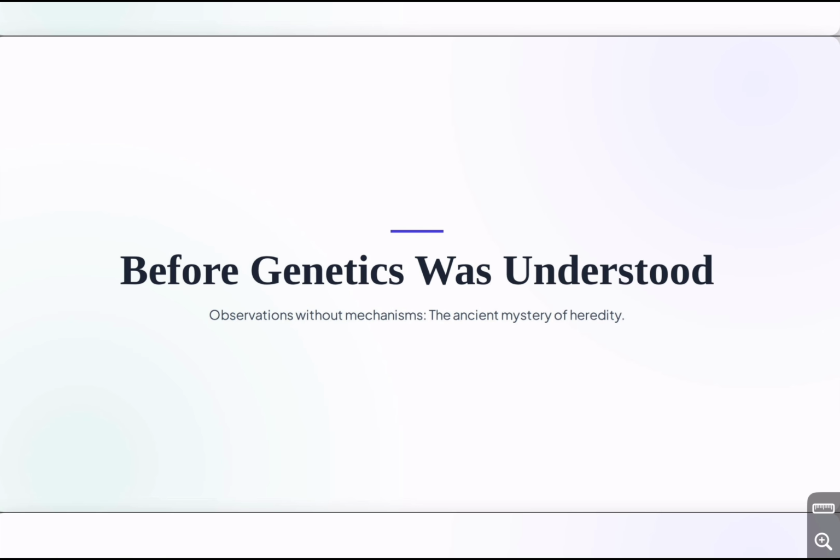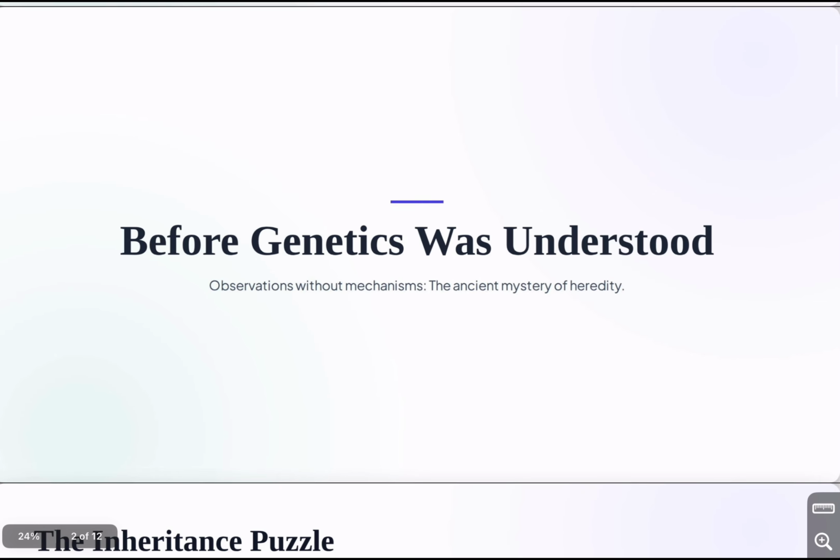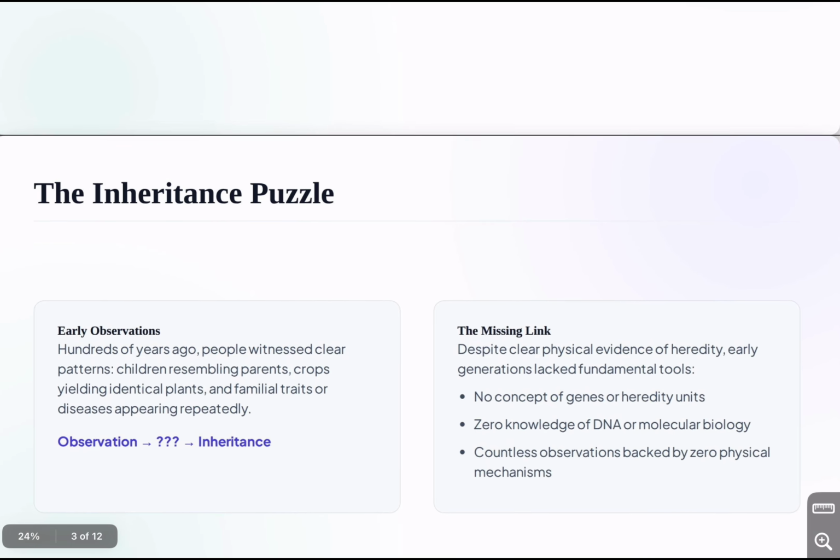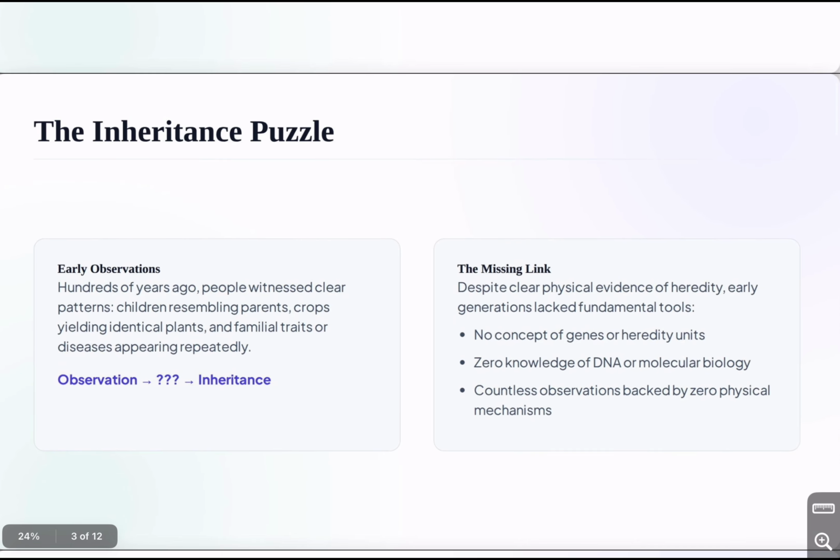Imagine living hundreds of years ago. People could see that children resemble their parents. They could see that plants produced similar plants. They could see that some diseases appeared repeatedly in families. But they didn't know why. There was no concept of genes. There was no knowledge of DNA. There was no molecular biology. Scientists had observations. But they didn't know the mechanism behind inheritance.